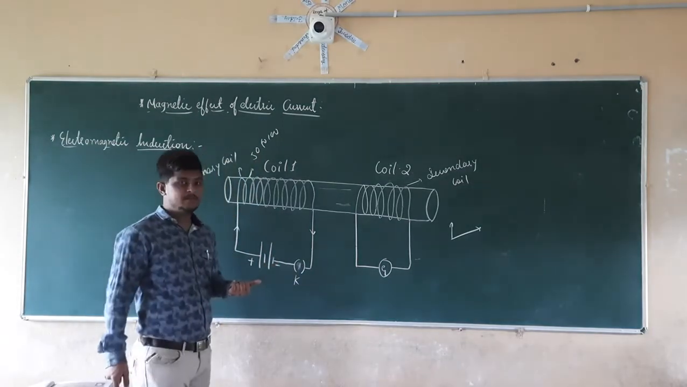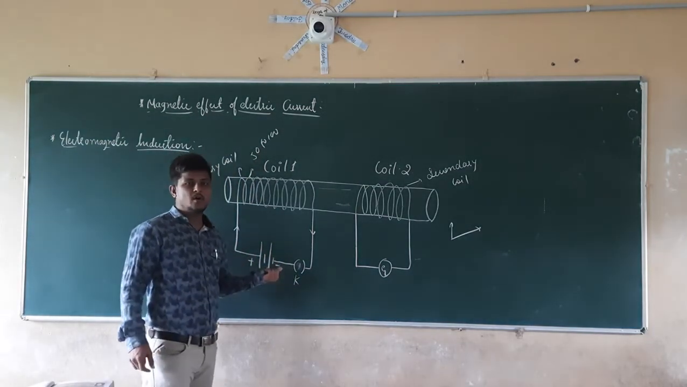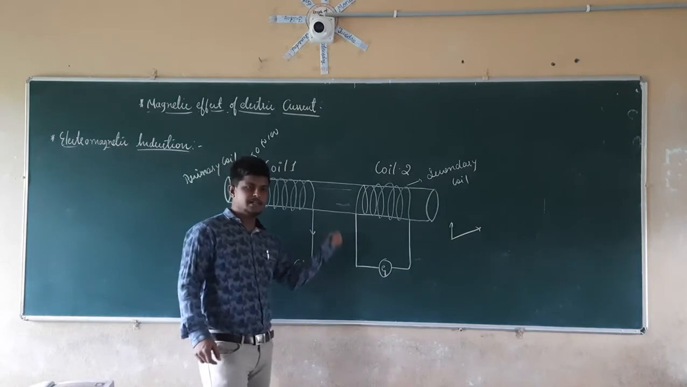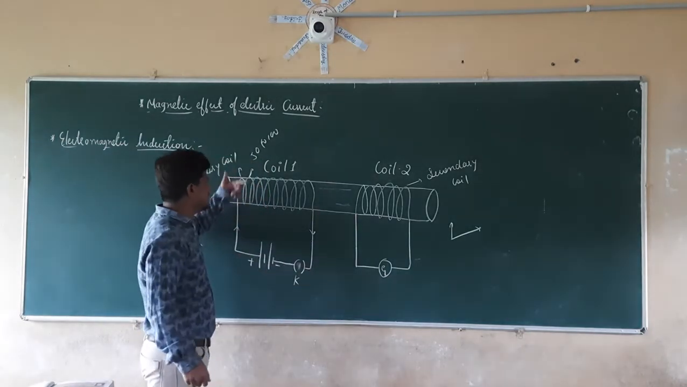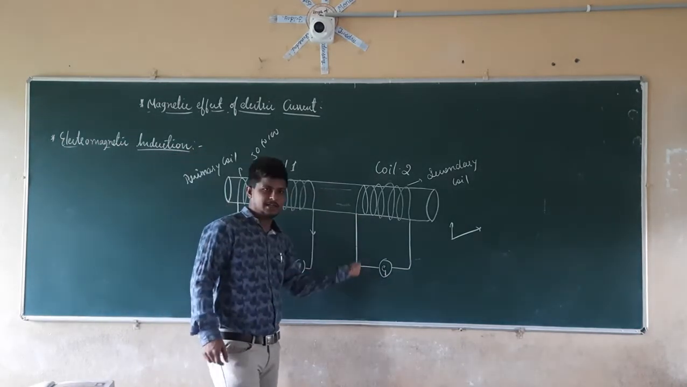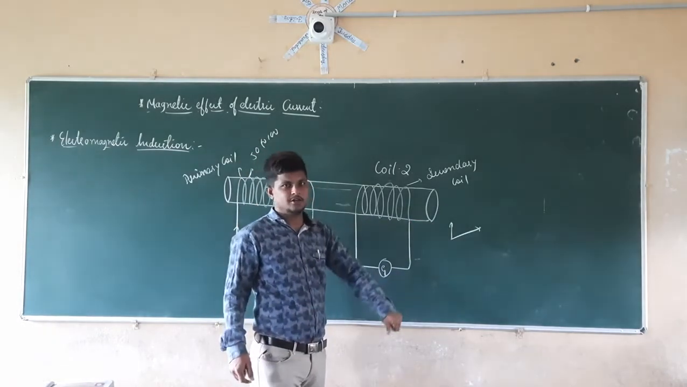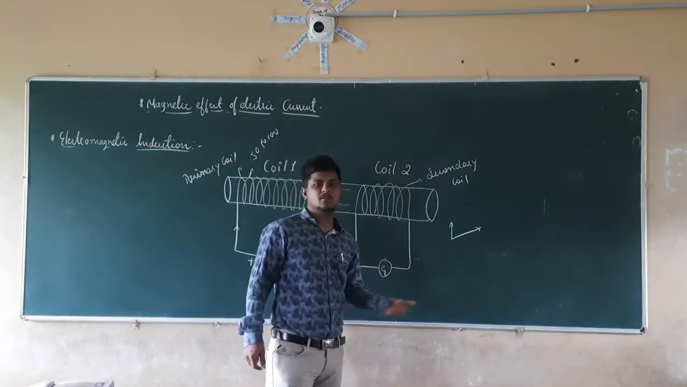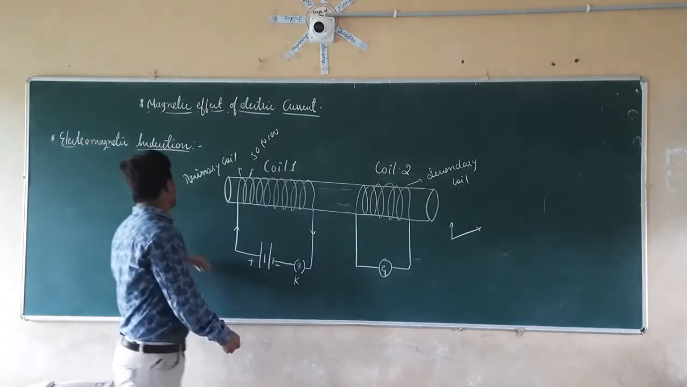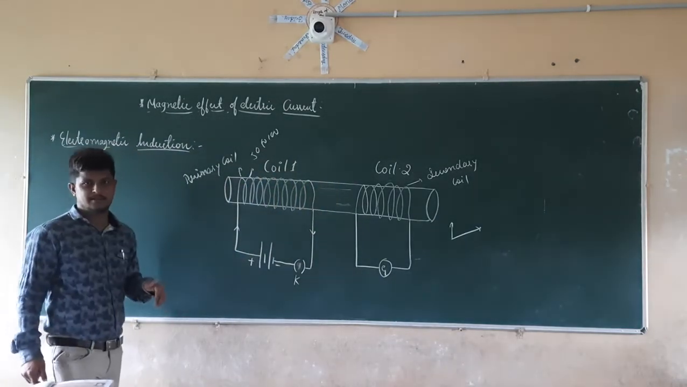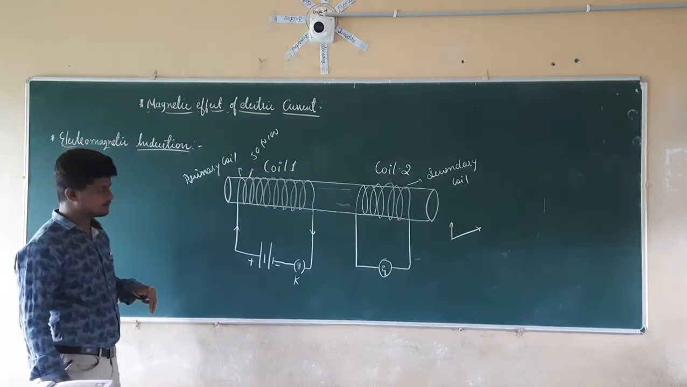So why is it happening? When a current carrying coil is continuously changing its magnetic field, in the second coil there is induction of the current. So that induction of the current is nothing but what? It is known as electromagnetic induction.